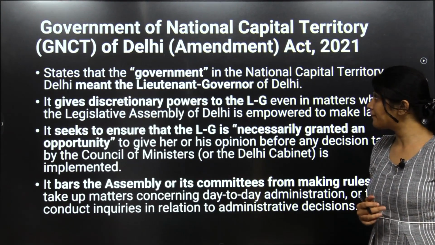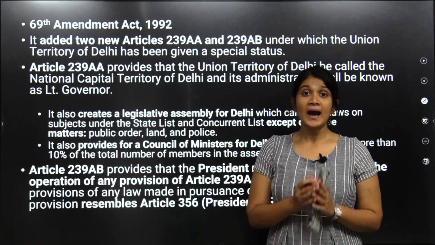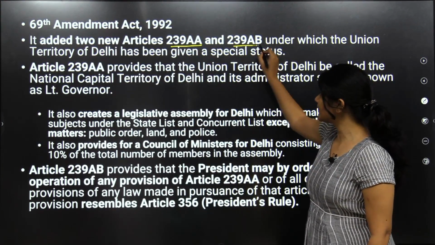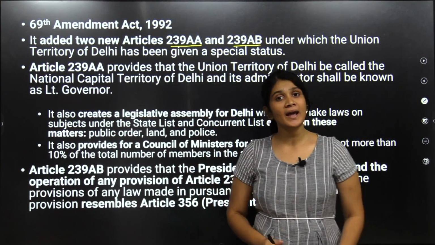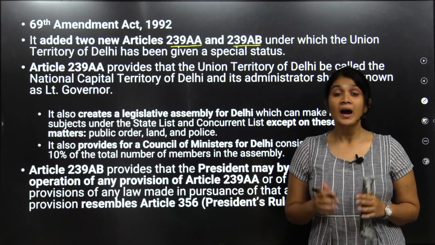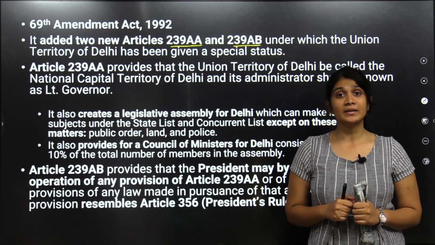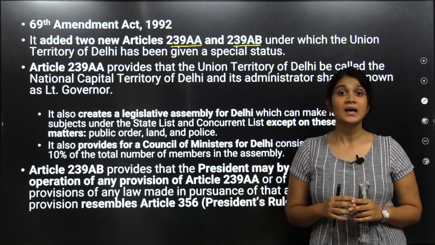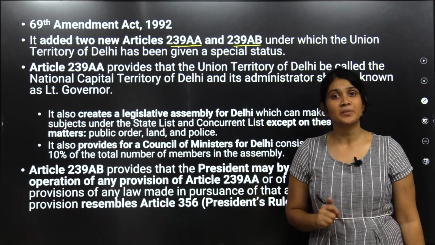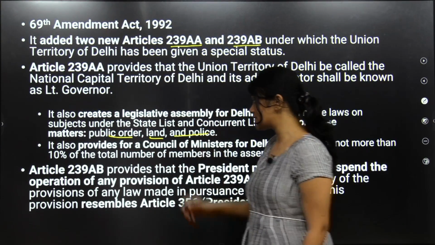Now, let us look at the background of this. The 69th Amendment Act has provided two articles, 239AA and 239AB. In 239AA, it is said that the government of Delhi will be in the name of the Lieutenant Governor, and it also provided for a legislative assembly which will legislate matters in the state and concurrent lists, but it left out three major parts. They are public order, land and police.